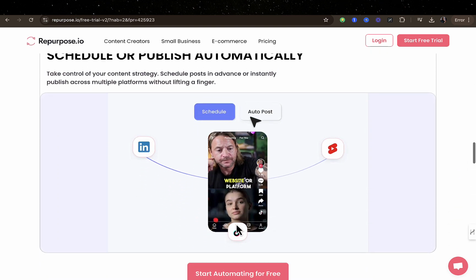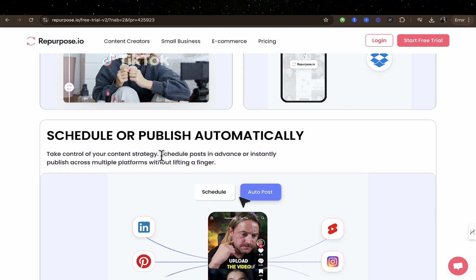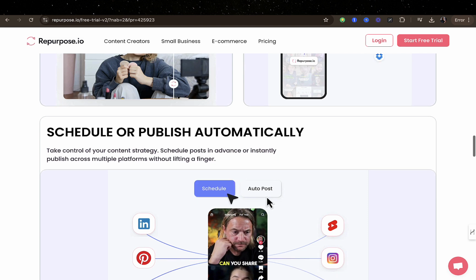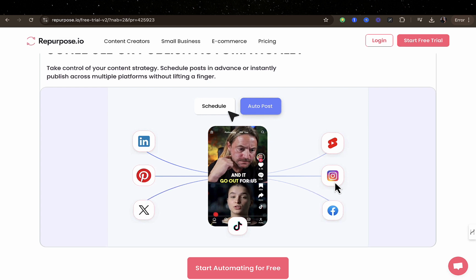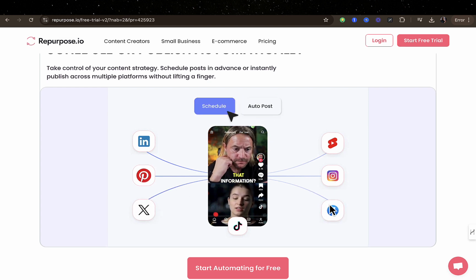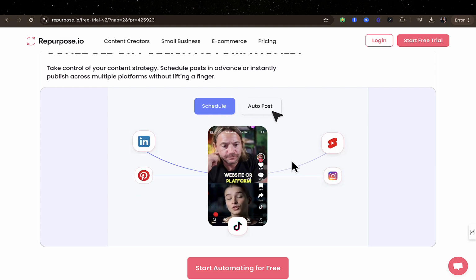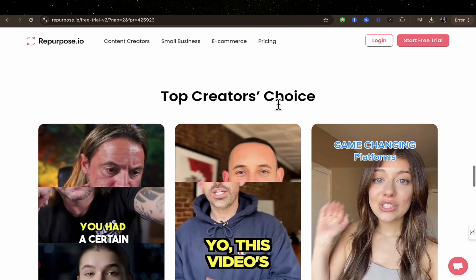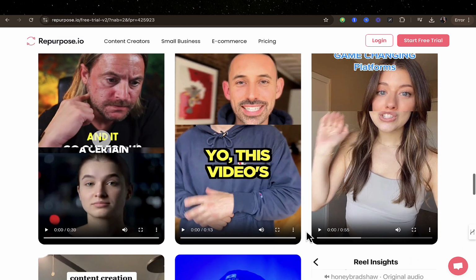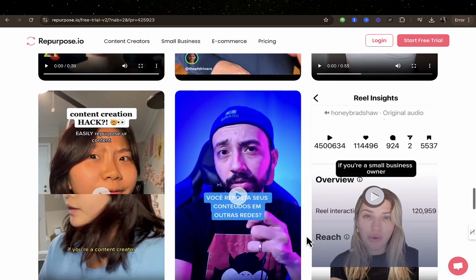Scrolling down, you also see reschedule, schedule or publish automatically to your social media platforms. You can see right there LinkedIn, YouTube Shorts, Instagram, Pinterest, X, Facebook. So you can schedule all your posts for free, right? You can also see top creators that are using repurpose.io to repurpose their content, right?